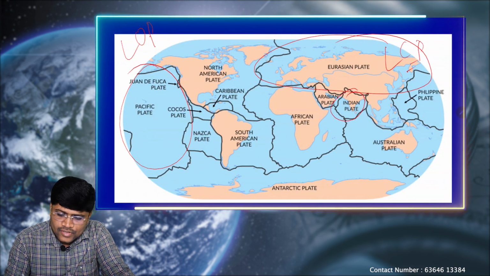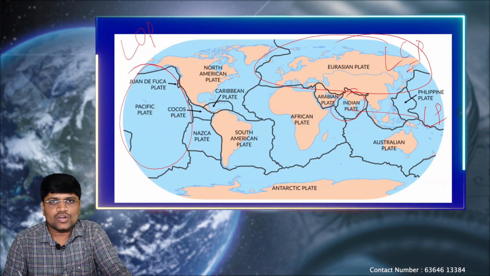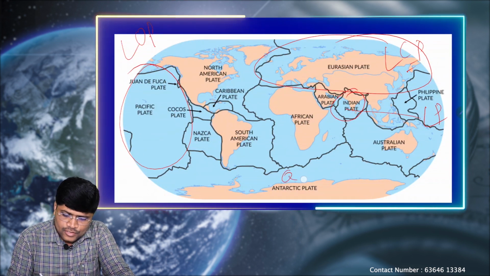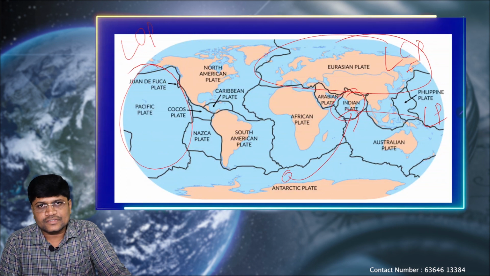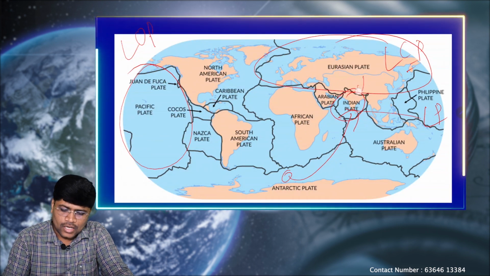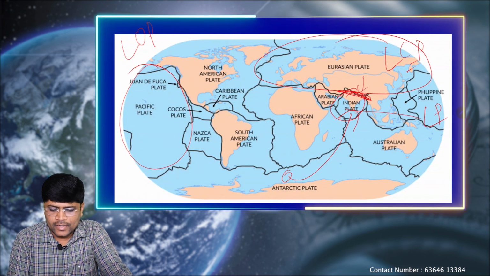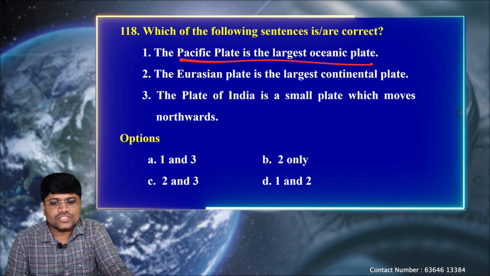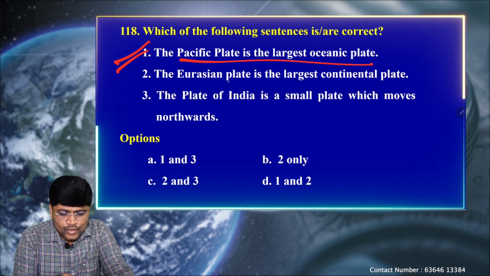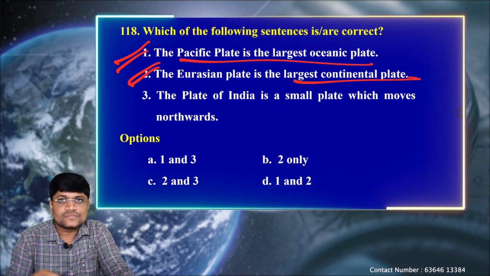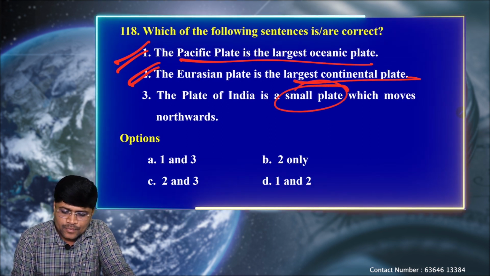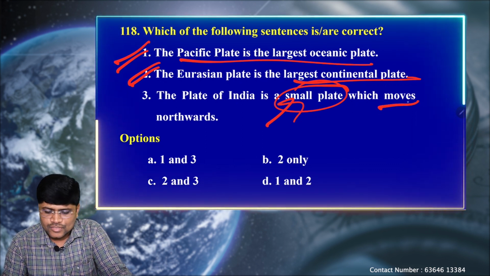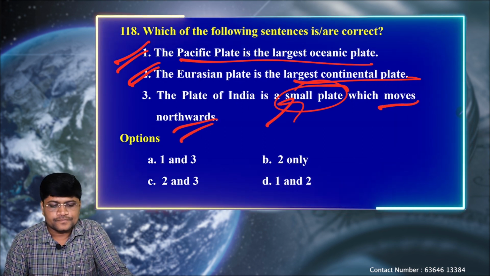Again, Indian plate is also a large plate, not a minor plate. So, it was found here, and it has moved in this direction, the northeast direction. After its convergence with the Eurasian plate, we have the Himalayan mountains. So, Pacific plate is the largest oceanic plate, correct option. Eurasian plate is the largest continental plate, correct one. The plate of India is a small plate? No, it is also a large one which moves in the northward direction.